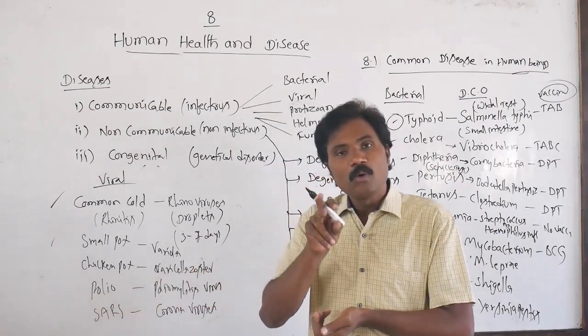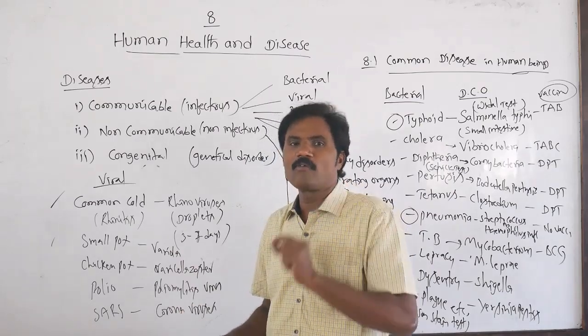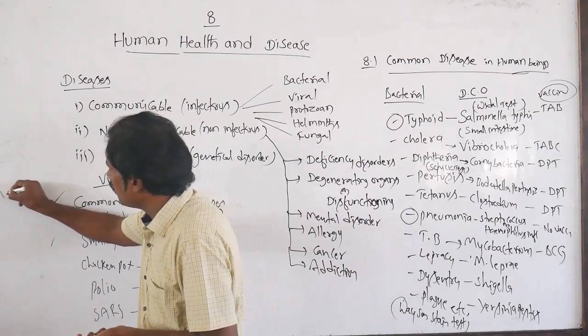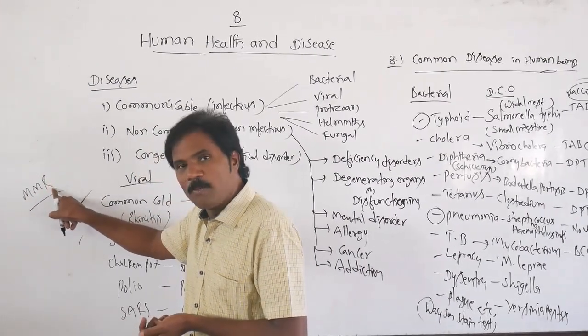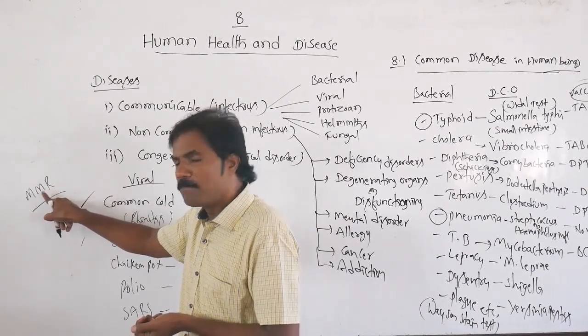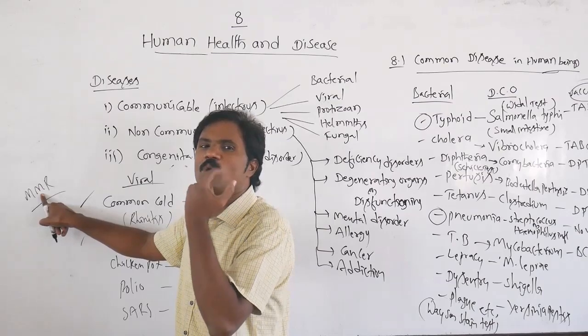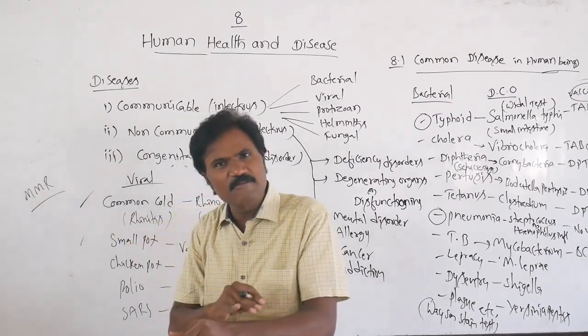Apart from this, the MMR vaccine is there. What diseases does the MMR vaccine control? MMR: measles, mumps and rubella. Rubella means German measles. Mumps, after 15 years, affects the parotid glands and it is very difficult to open the mouth. Then measles, below 2 years, causes rashes on the skin.